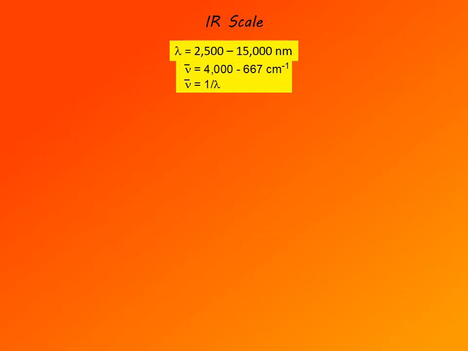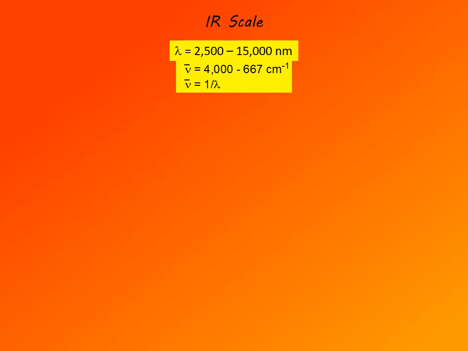Typical infrared spectrum consists of radiations between 2500 and 15,000 nanometers. So that's what we call spectral window for infrared spectroscopy. Usually in infrared spectroscopy, we don't use wavelength units. Instead, we use wave numbers. Wave numbers have inverse wavelength units. Wave numbers are inverse wavelength, 1 divided by wavelength. So wave numbers in this case are expressed as inverse centimeters, and spectral window for infrared spectroscopy is between 4000